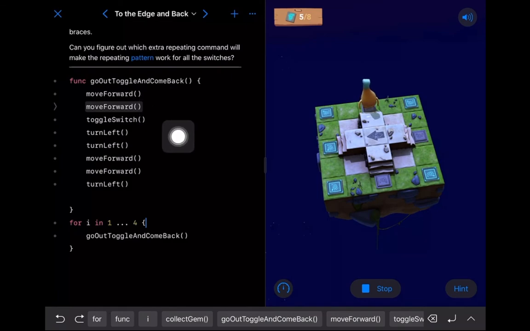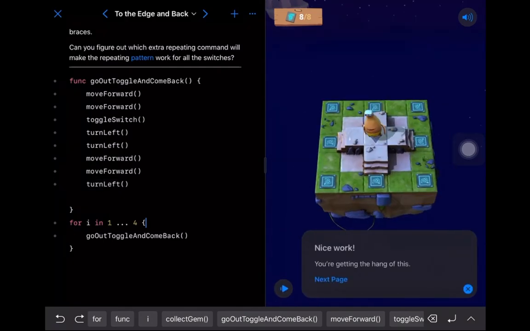So we hop back up here. Move forward. Okay, good. We're back basically where we've been so far. Now we jump into the loop again. Our 3rd time through, we call that function again. Nice, and we do our turn left again, and now we're calling it for the very last time. We're running our loop. Turning back. Nice. Cool. We're getting the hang of it. All right. Looking good.